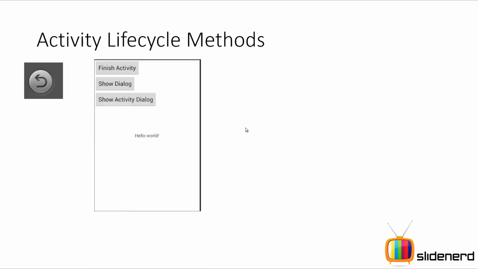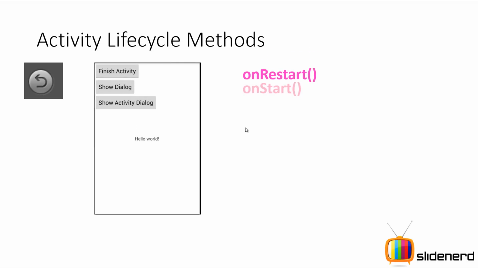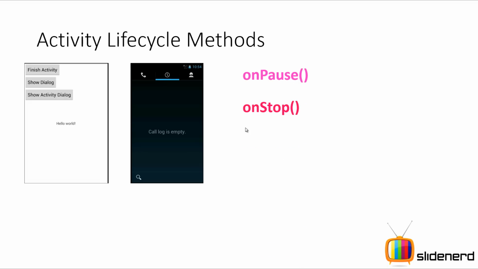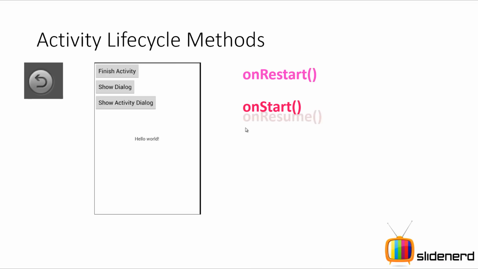So let me go ahead. If you press the back button on that log app, or whatever app we were seeing, the second time, and you go back to the place where you were, then these three methods are called in quick succession: onRestart, onStart, onResume. Now this looks very similar to what you saw at the beginning. In the beginning, on the slide back over here, it was onCreate, onStart, and onResume. And here it is onRestart, onStart, and onResume. You need to note the difference, that your app is already existent in memory at this point, and that is why onRestart is called.